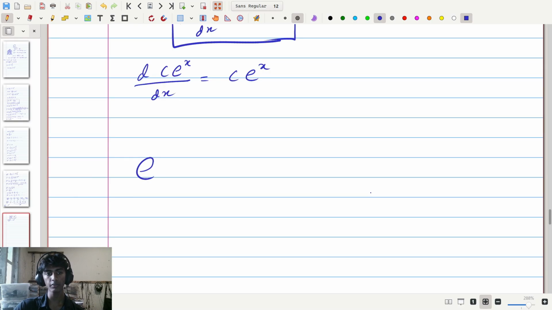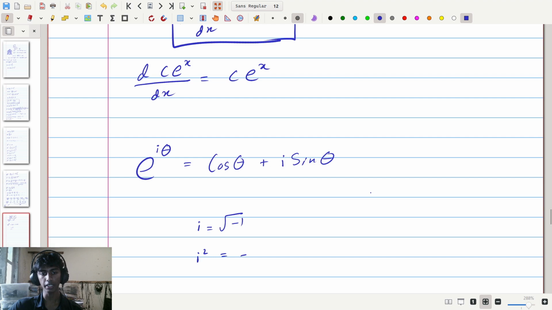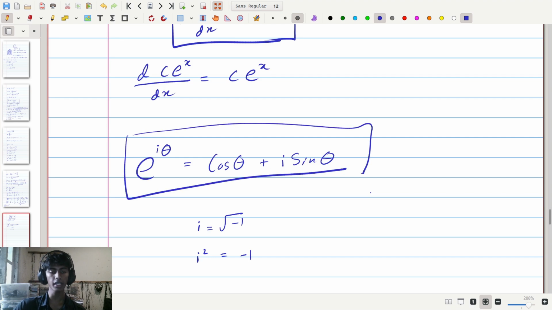Another one that I really like, which is very special and very important to all of mathematics, is the identity that e to the i theta is equal to cos theta plus i sin theta, where i is the imaginary unit, the square root of -1, i.e. i is the value such that i squared is equal to -1. This is another important identity. We can derive this from the Taylor series of cos theta and sin theta, and I'll probably put up another video where I do that. But for now I will leave you with this.